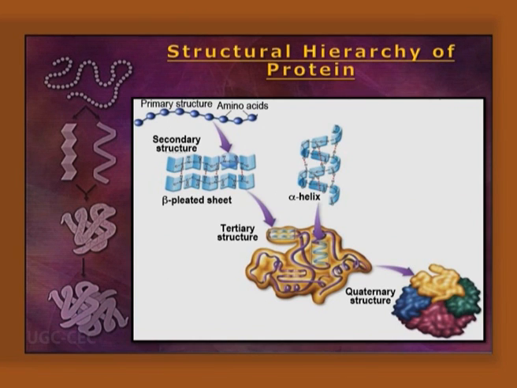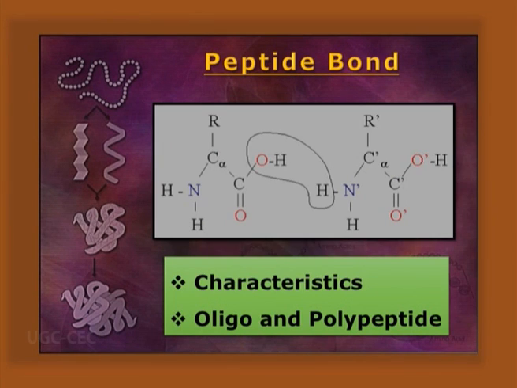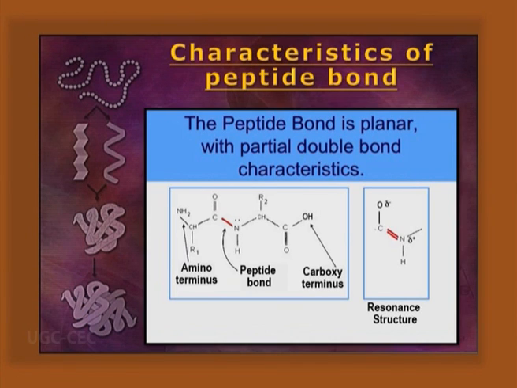Now, structural hierarchy. As we know, it starts from primary structure, then secondary, supersecondary, tertiary and quaternary structure. Let's talk about the peptide bond, the covalent bond made by two neighboring amino acids by a dehydration reaction, with elimination of one water molecule. This peptide bond is a planar structure. By electron transition, it has some double bond character. 180 degrees is the omega bond angle, and this peptide bond is the backbone of the primary amino acid sequence, or primary structure.